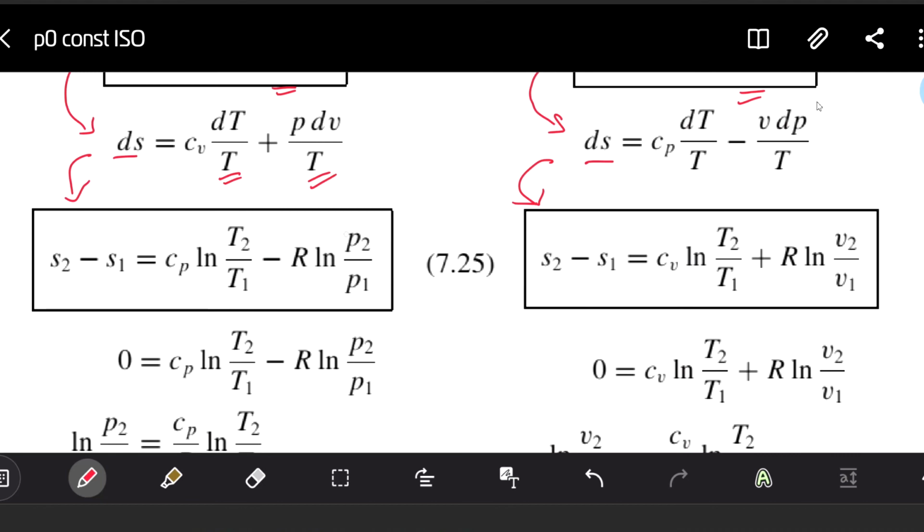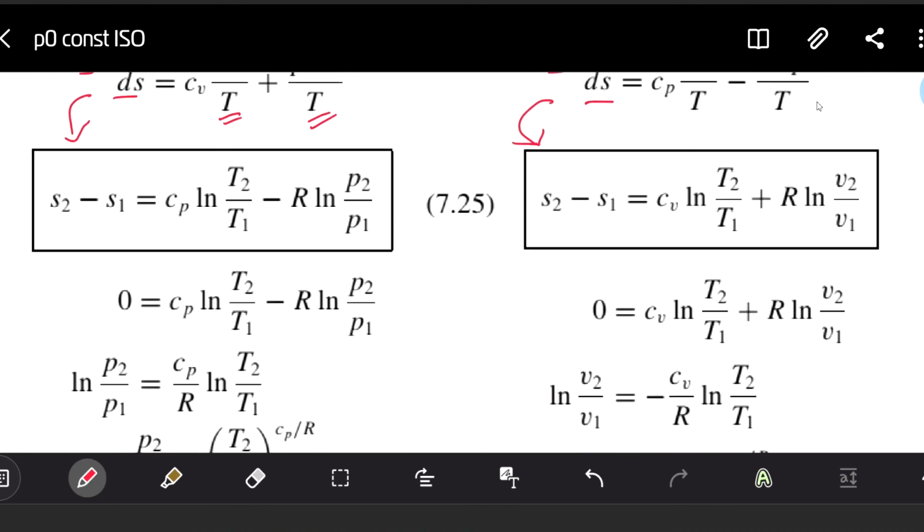The same thing we receive on the right side, where the difference of the entropies will be the specific heat at constant volume multiplied by the logarithm of the ratio between state 2 and state 1, plus the gas constant multiplied by the logarithm of the ratio of specific volume 2 to specific volume 1. Since we are working with isentropic flow, this would be equal to 0.